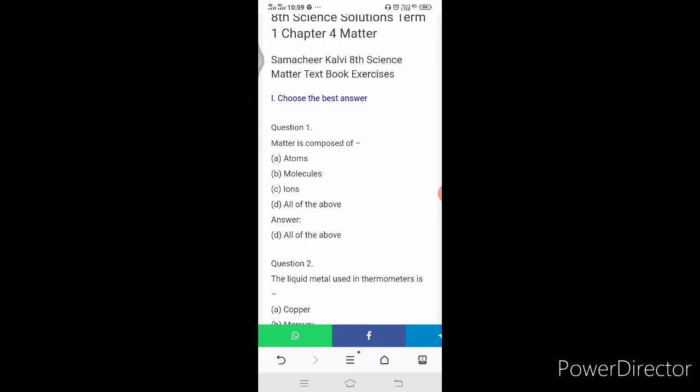The first question I told: matter is composed of dash. The options are atoms, molecules, ions. Here the answer is all of the above. So you have to write all of the above. Matter is composed of atoms, molecules, ions.